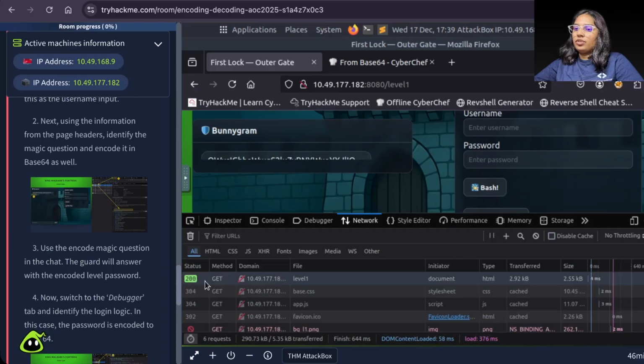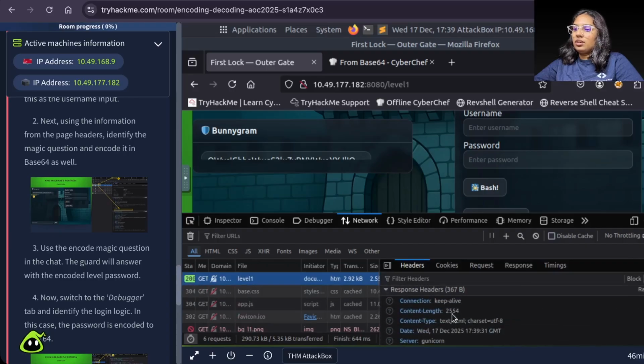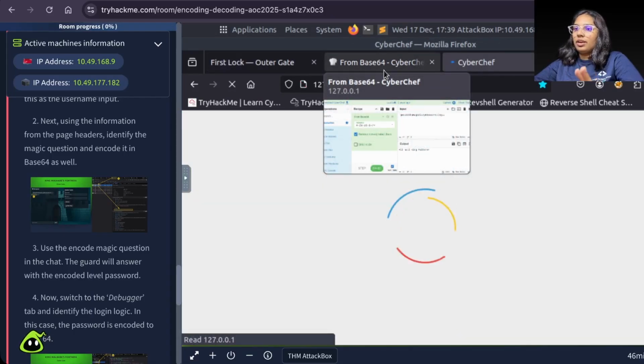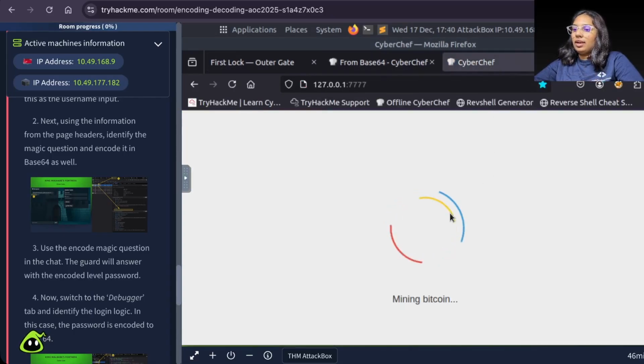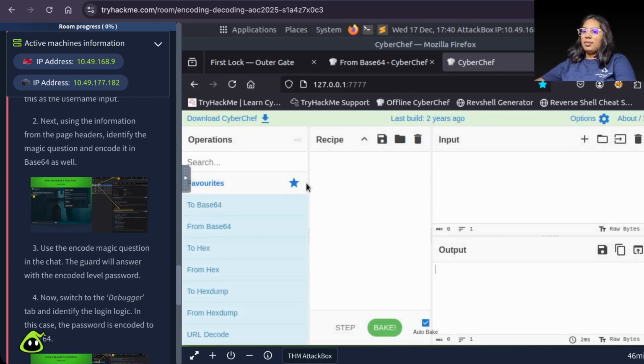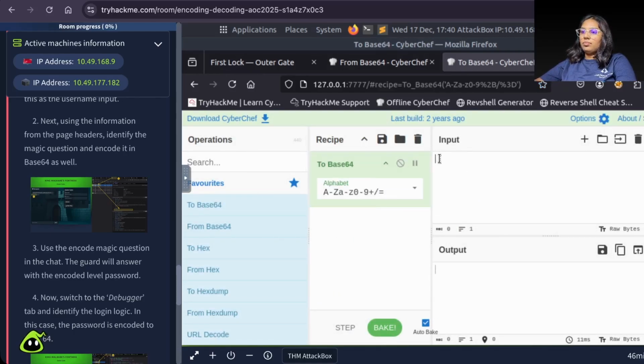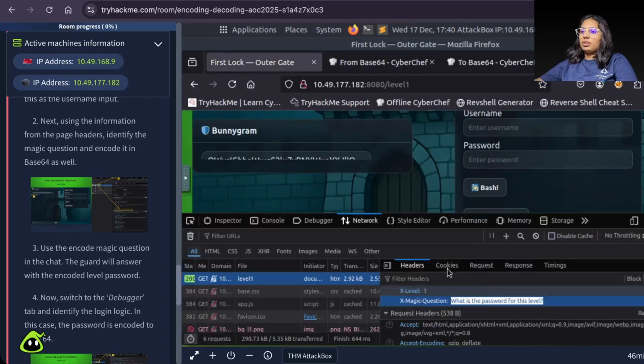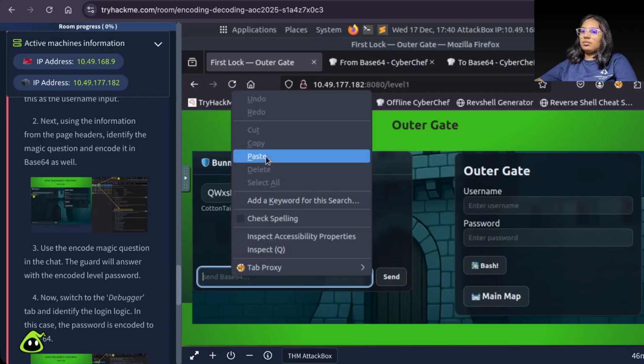Go to the first request and response headers, and here we have what is the password for this level, X magic question. I'm going to just copy it. I also need to encode, so I will just open another tab and say to base 64, paste, and copy, and what's this first, paste here.